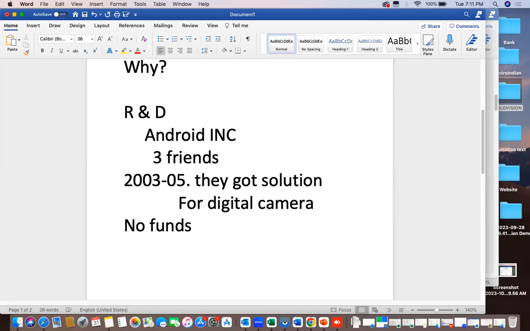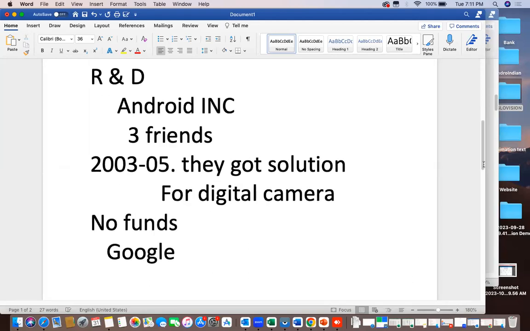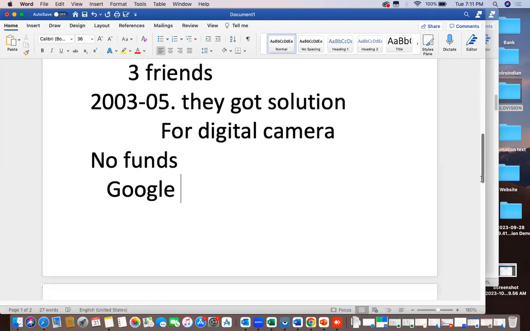Then they approached many organizations, a lot of organizations, even Nokia and the other mobile manufacturers of those days. Finally, Google accepted their request in 2007, after 2 years.